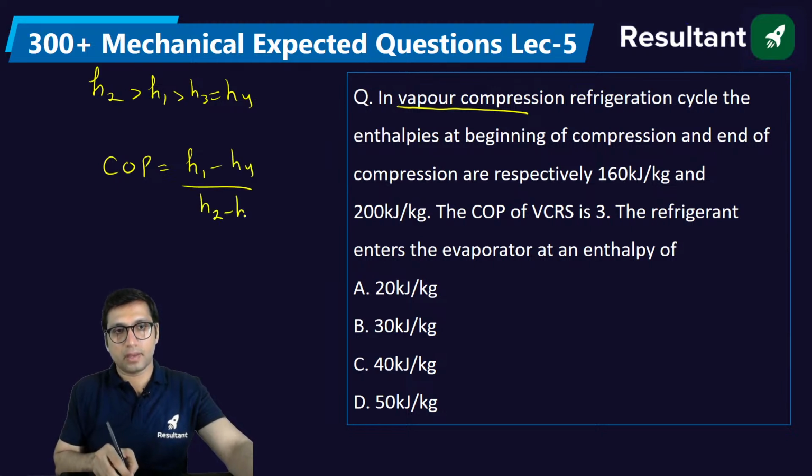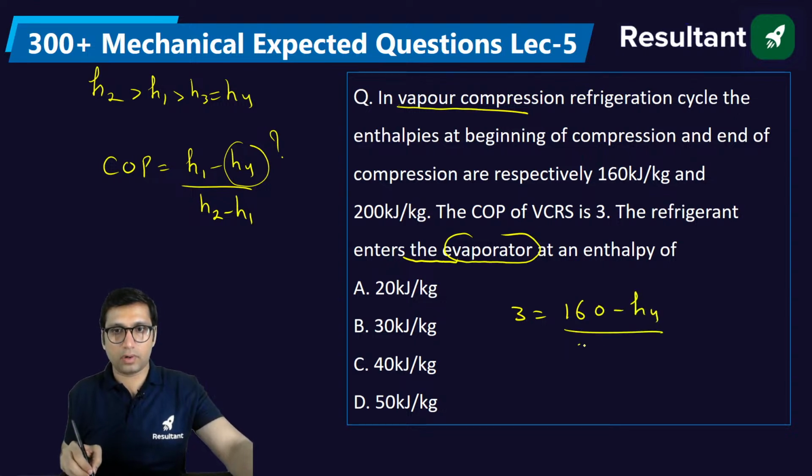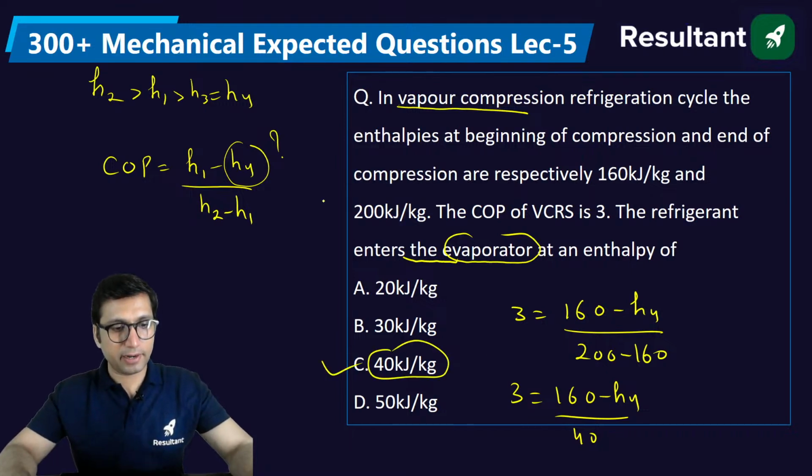H1. But in this question, they are asking for the entry to the evaporator, the enthalpy at the entry to the evaporator. COP is 3. The other 2 enthalpies are given to you, that is 160 minus H4 over 200 minus 160. Just solve it, you will get the answer. So 3 is equal to 160 minus H4 by 40. So you will get 40 as the answer, which will be the enthalpy at the entry to the evaporator. Clear to everyone?